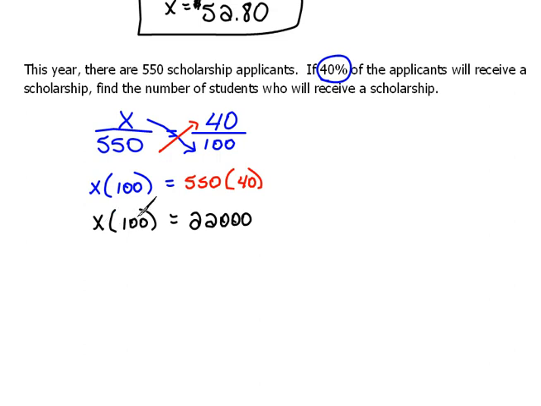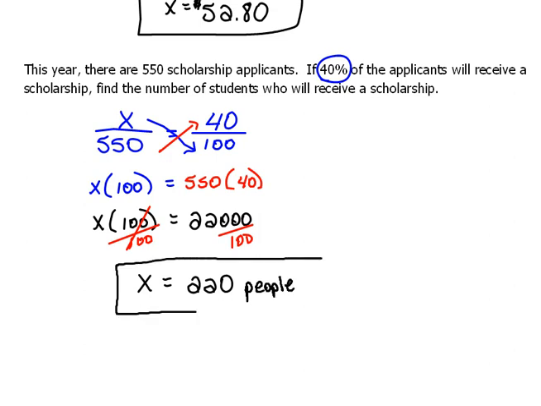And now rather than multiply by 100, I want to divide by 100 so we can get rid of that and have only x on the left hand side. Now we have 22,000 divided by 100 would be 220. Now, does that sound reasonable? Sure it does. 220 is a smaller portion of that applicant pool. So it looks like 220 people are going to get those scholarships out of the 550.